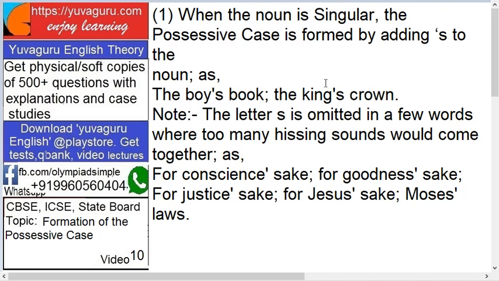Suppose if I say Jesus's, it is not regular English. Moses's is not regular English. Justice's is not regular English. So when there are too many hissing sounds at the end, what we do is we omit the letter s when such a case arises.